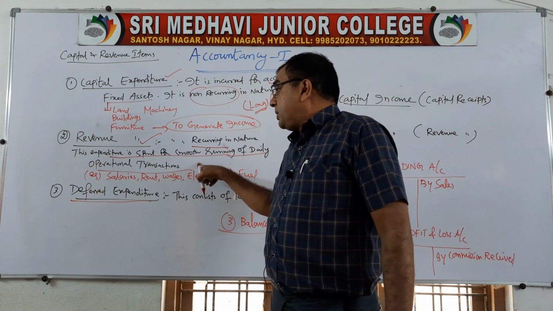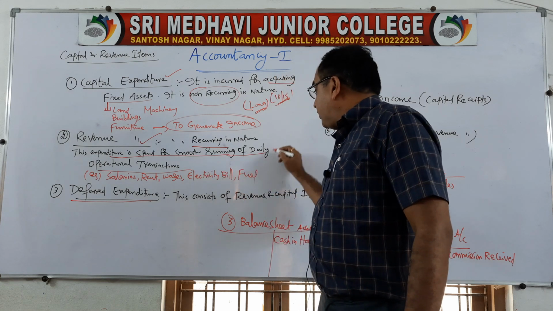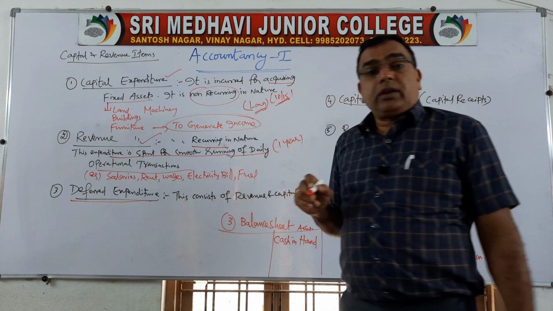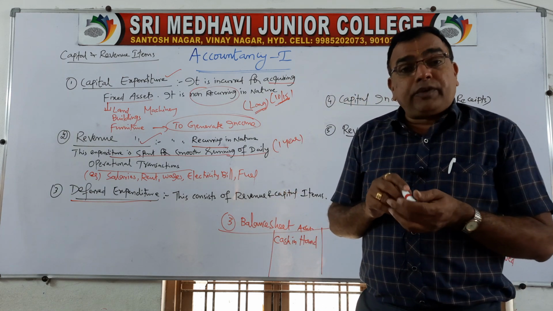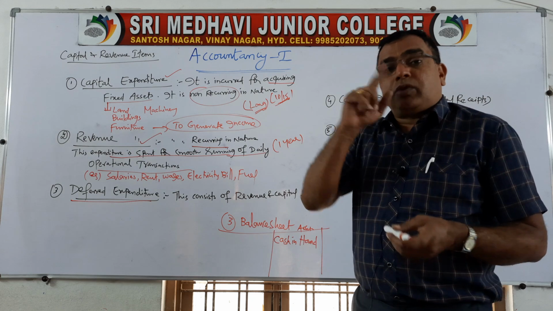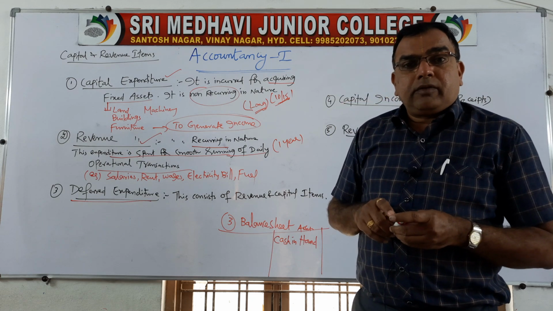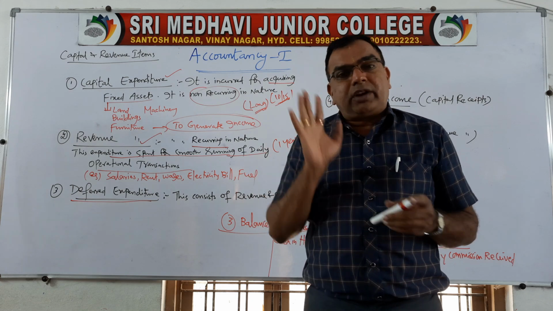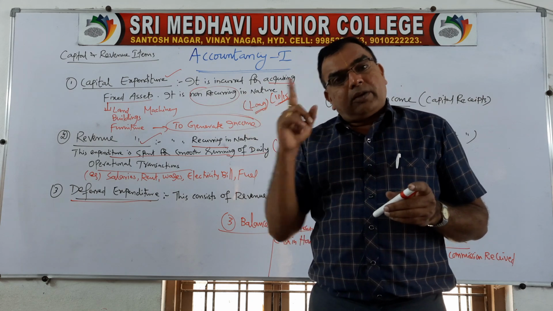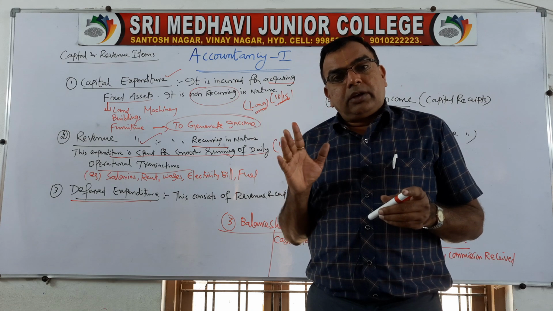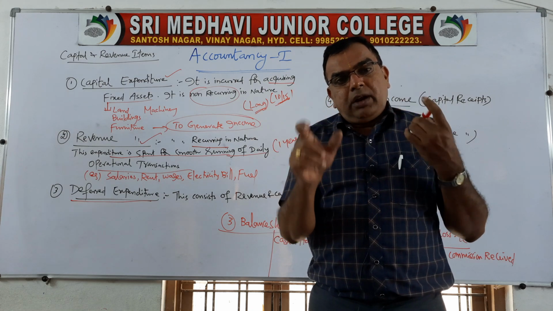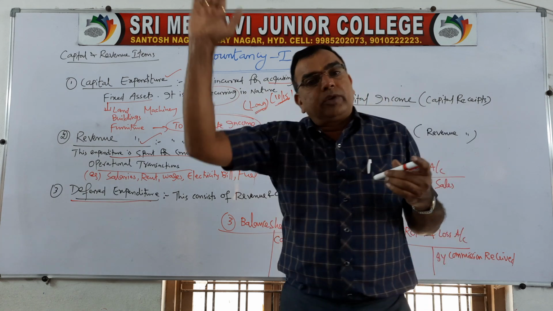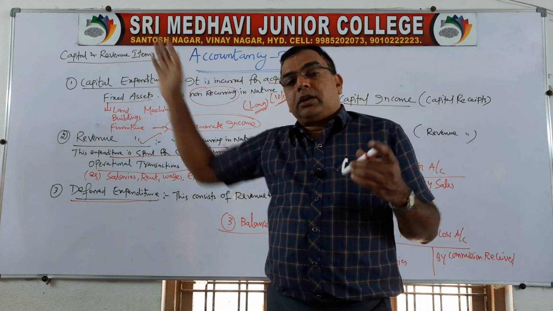Whereas the life of expenditure of revenue nature is only one accounting year. The benefit of revenue expenditure is only one accounting period. For example, for 2021, if you pay the salaries for the lecturers, it is only for 1 year. Rent paid for 1 year, or 1 month. Whatever accounting period you have paid for, only that will give the benefit for that duration. It is not going to give the benefit beyond 1 year.